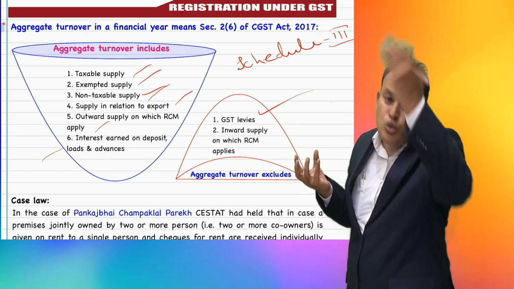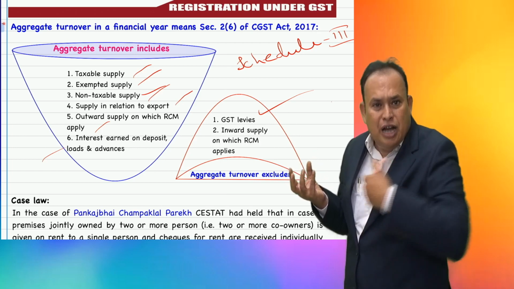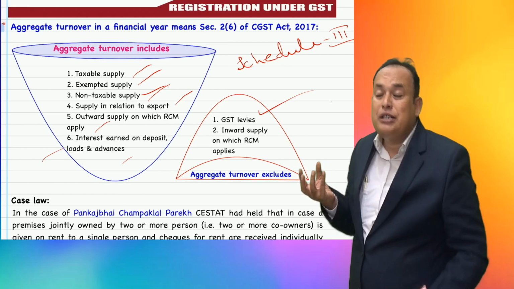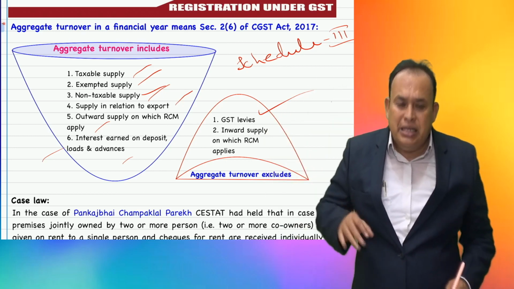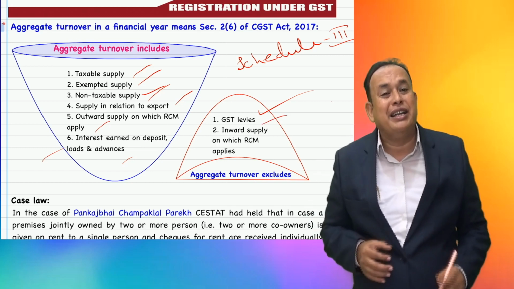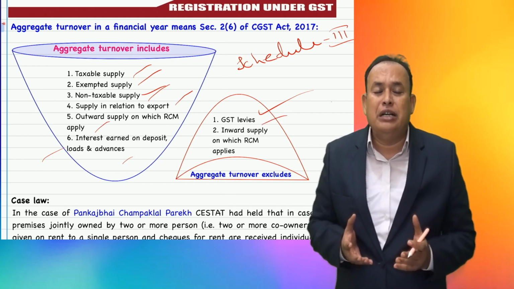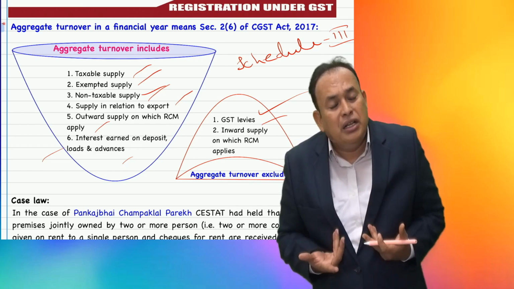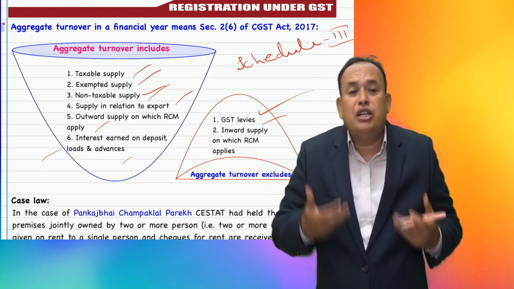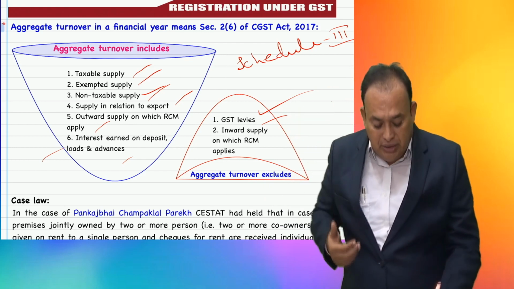Even if my supply is one on which you are able to pay GST, still I have to add it to my turnover. Interest, deposits, loans and advances, and exempt supply, also add it. What is not addable? GST taxes should not be added while aggregating the turnover limit, and inward supply on which I am going to pay the GST, which is not my turnover, should not be added. Therefore, while computing my turnover, I should not add the turnover of others.